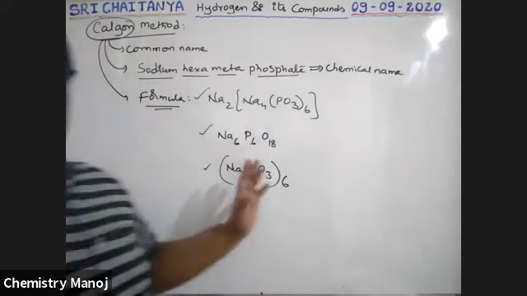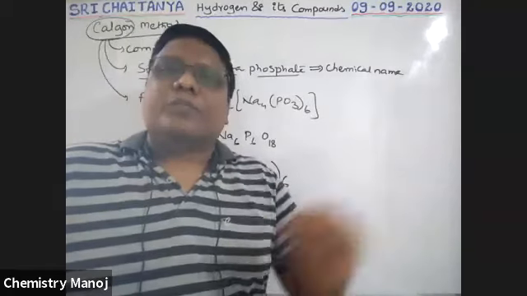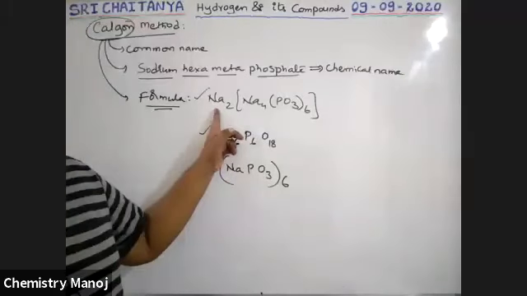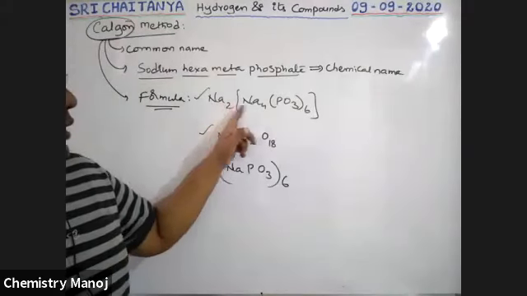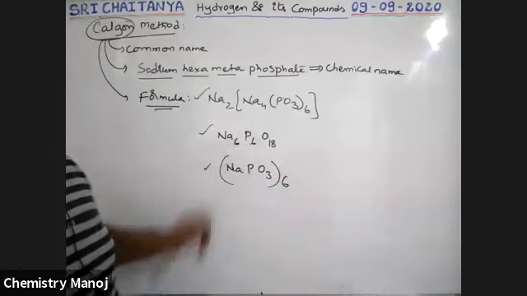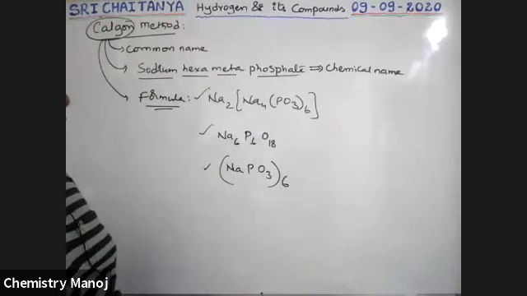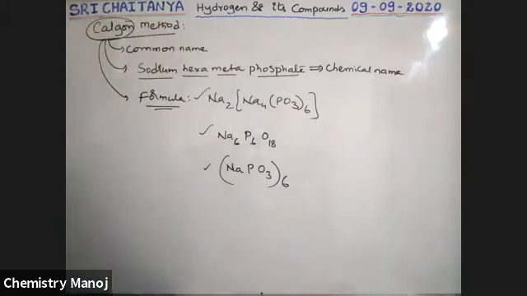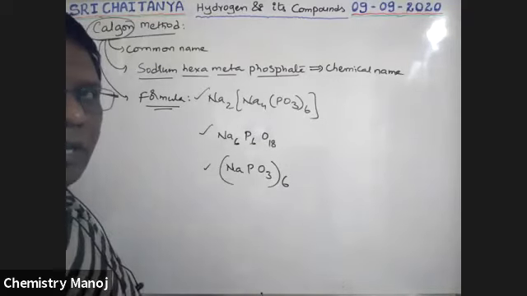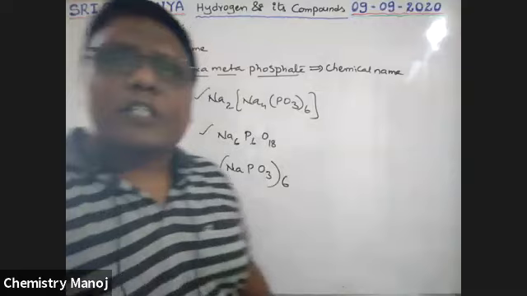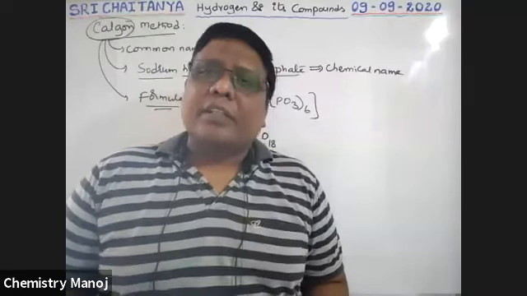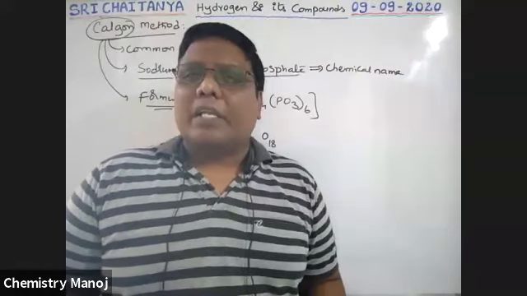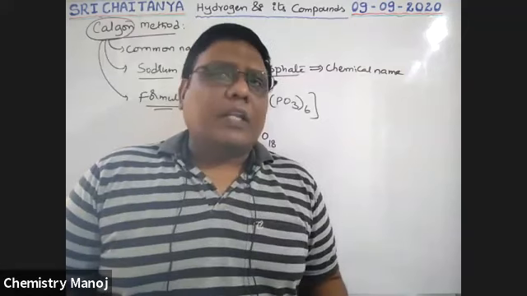Here this Calgon is used to convert hard water into soft water. How is this possible? So boys, these formulas are very, very important. Please keep in mind. Na2 outside, Na4 inside, Na2[Na4(PO3)6]. Its chemical name is sodium hexametaphosphate. Now, this Calgon is used to convert hard water into soft water, in particular permanent hard water. Why does water get permanent hardness? Because of soluble substances, that is chlorides or sulfates of calcium and magnesium. So let us take one of those chemicals which is present in hard water. How is that chemical converted?